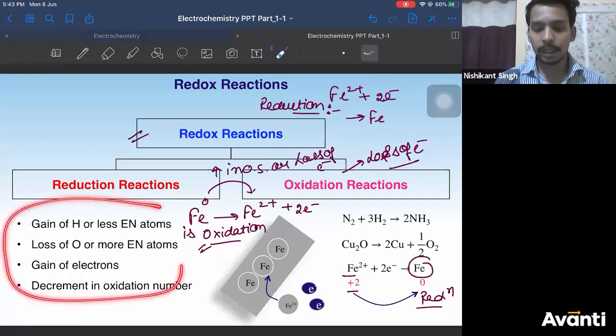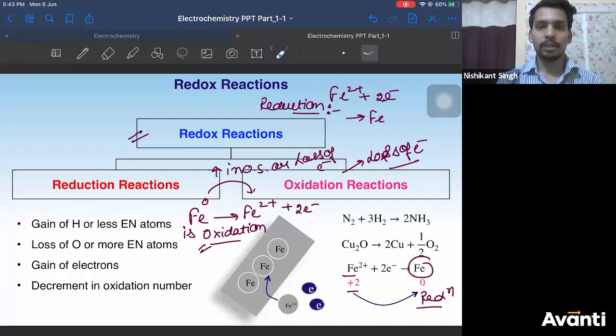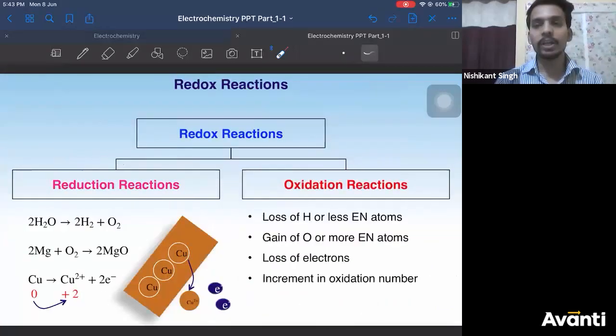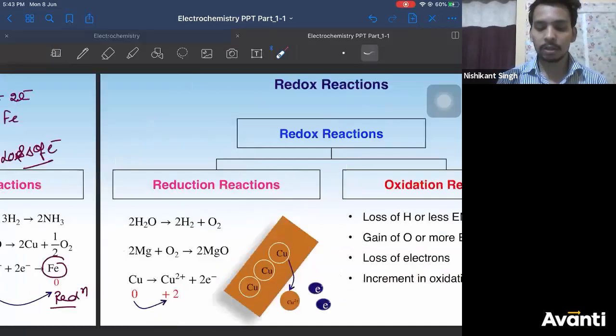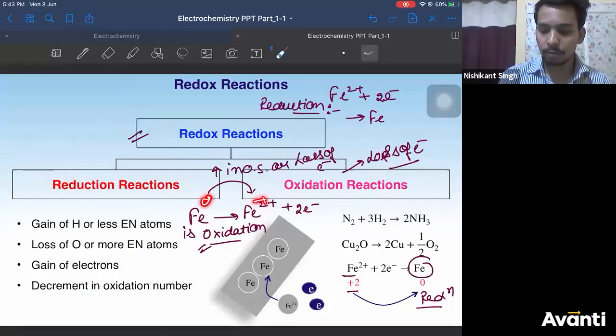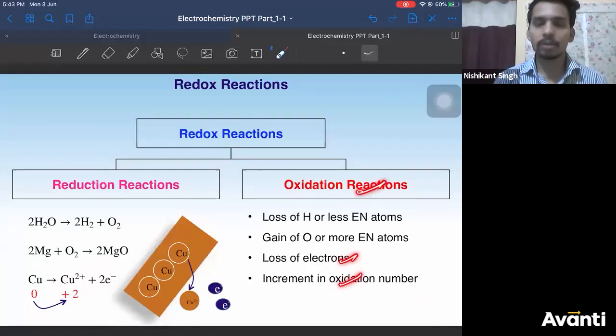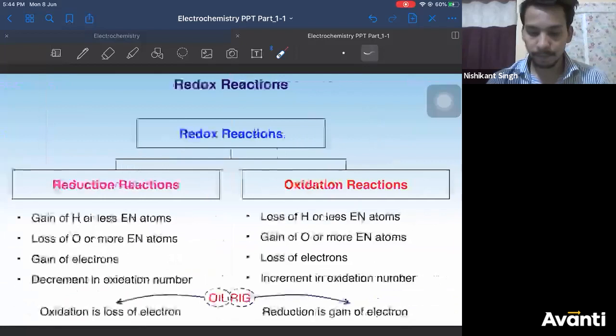All these 4 things represent your reduction reaction, right? Oxidation is reverse. Loss of hydrogen, gain of oxygen, loss of electrons, or increase in oxidation number. These two I have just now explained you. Increase in oxidation number from 0 to +2. Oxidation number is increasing, so it is a loss of electron. So it represents your oxidation reactions. So I hope this part is clear for everyone, right?